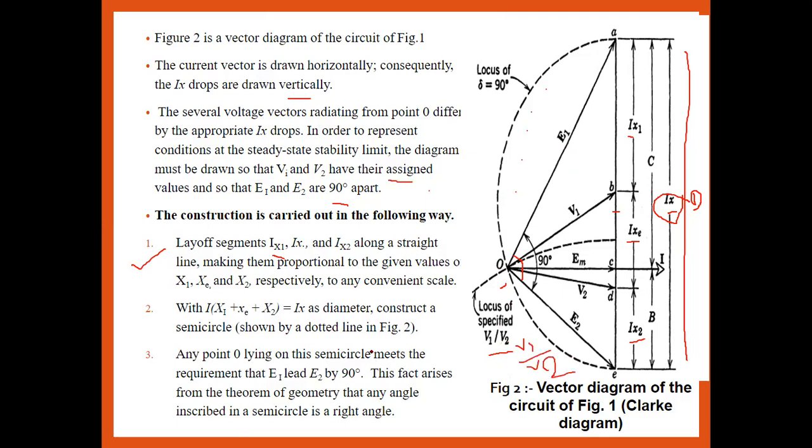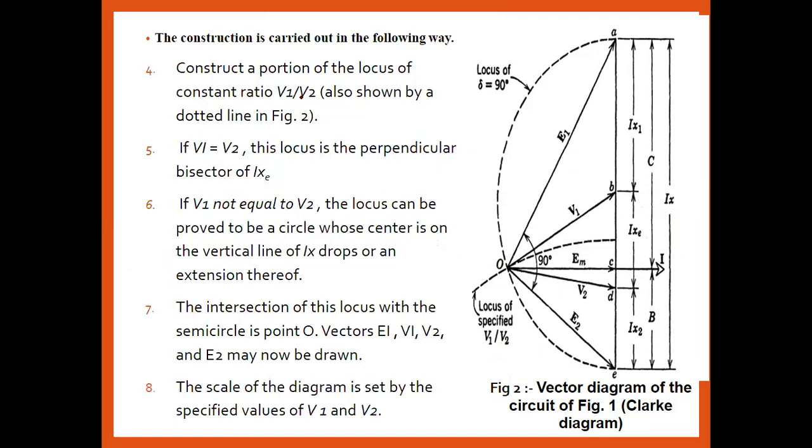Okay, so this is the point: construct the portion of the locus for the ratio of V1 and V2. Means what? What do we have to do? We are able to find the ratio of V1 and V2. Now, after finding the ratio of V1 and V2, we have to draw the intersection point, so that we are able to find that the angle between E1 and E2 is nothing but 90 degrees.